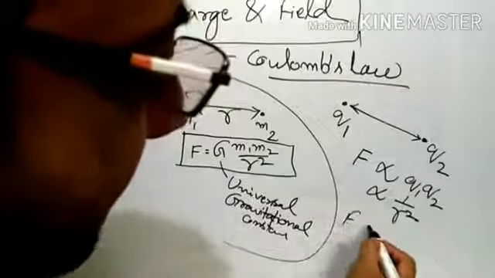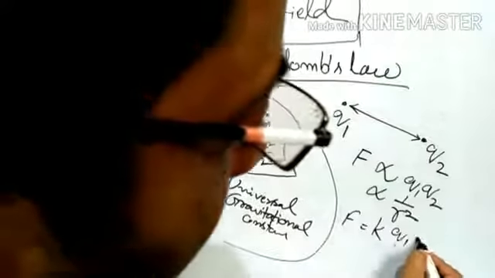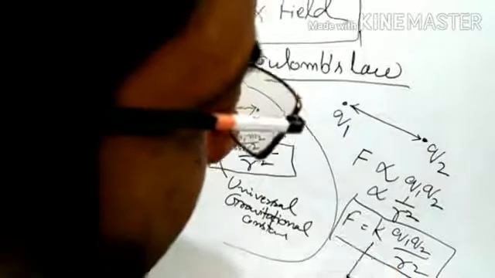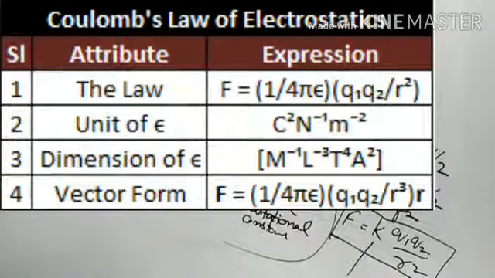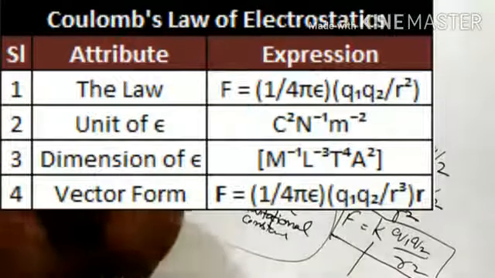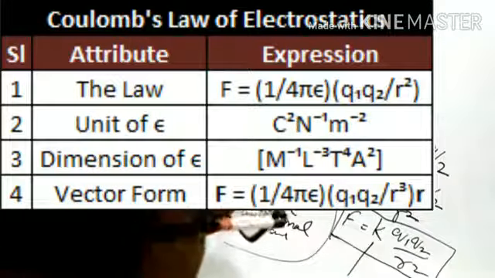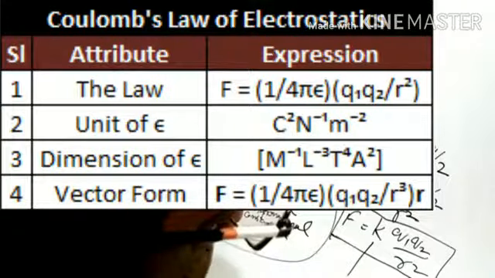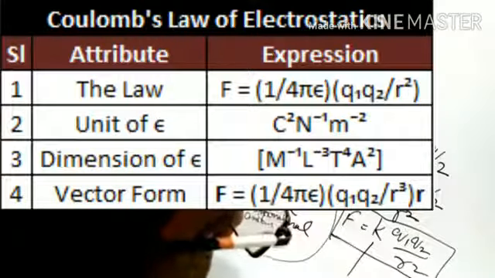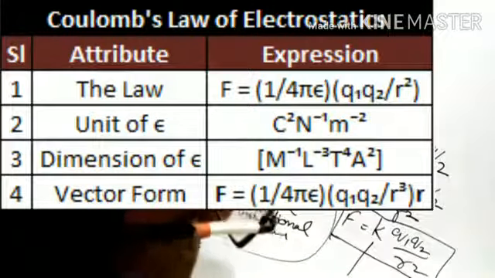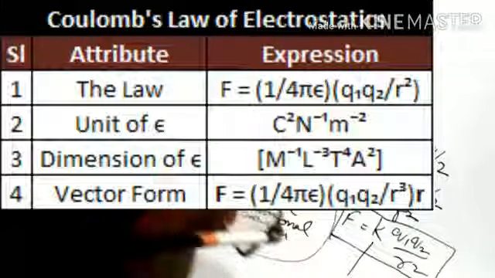Or we can say F is equal to some constant of proportionality multiplied by Q1 Q2 by r square. This constant of proportionality is equal to 1 in the CGS system and equal to 1 by 4 pi epsilon naught in the MKS system or SI system, Standard International System.